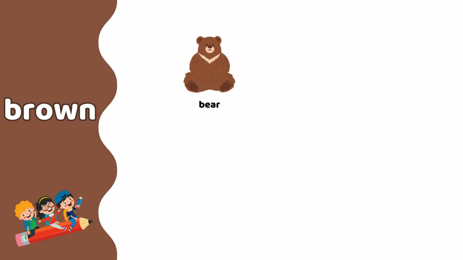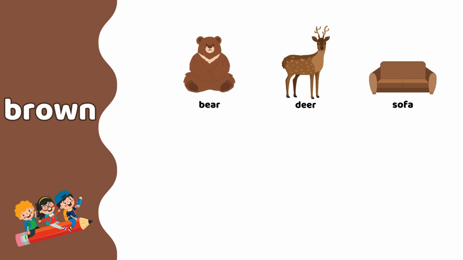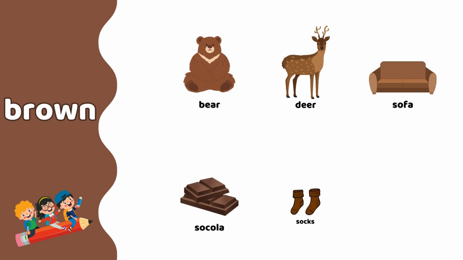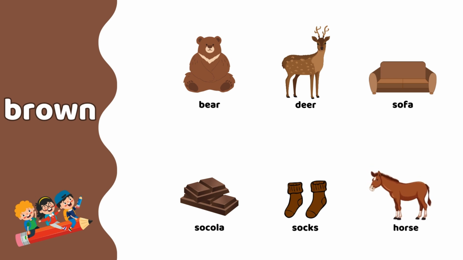Bear is brown. Deer is brown. Sofa is brown. Chocolate is brown. Socks are brown. Horse is brown.